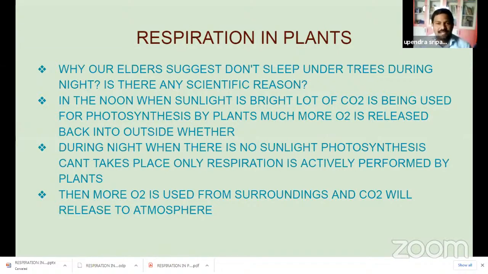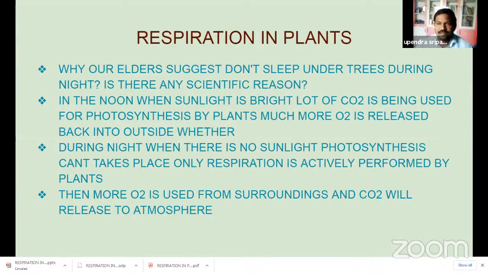Sometimes our elders suggest we shouldn't sleep under the trees during the night. Is it correct? What is the scientific reason involved in their suggestion? Yes, it is very simple to understand. At noon, when the sunlight is very bright, the photosynthesis process is very active. Atmospheric carbon dioxide is taken in and absorbed by plants for photosynthesis. So our surrounding carbon dioxide is absorbed by plants, and in the photosynthesis process, oxygen is released.